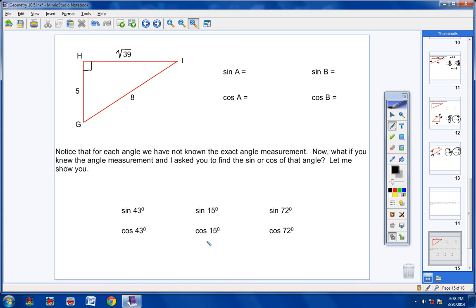Now go ahead and get your calculators out. Sometimes on some calculators you type in 43, then you hit sine. Some calculators you hit sine, then hit 43.